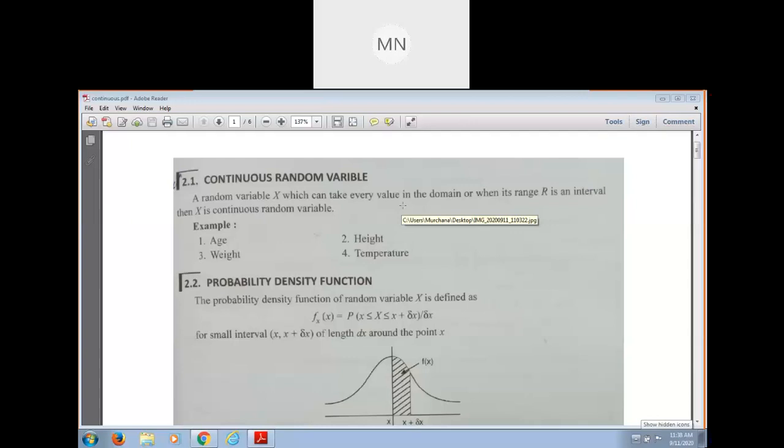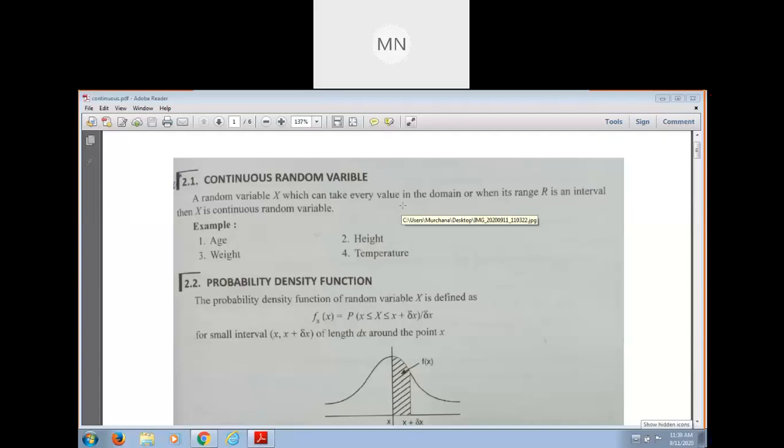But in the discrete case, we say that the possible outcomes of x are finite. The possible outcomes lie in the sample space, and the sample space is a finite set. But here we say that the possible outcomes lie in a set, and the condition is that the set is formally continuous. Continuous means there is no gap, there is no break.